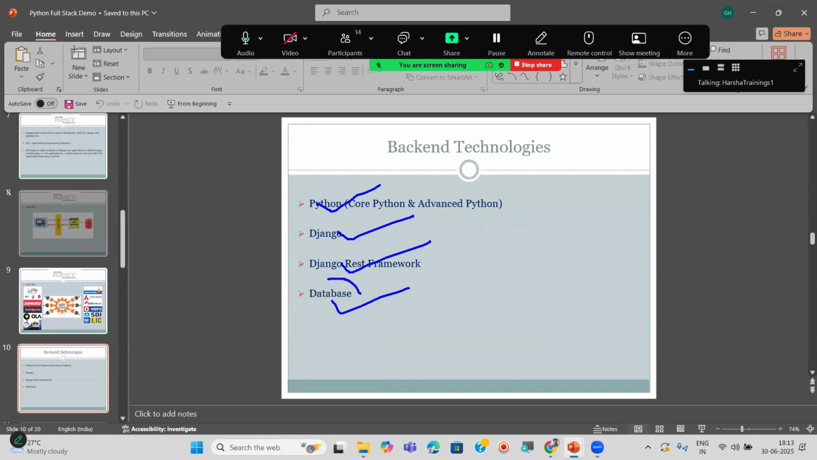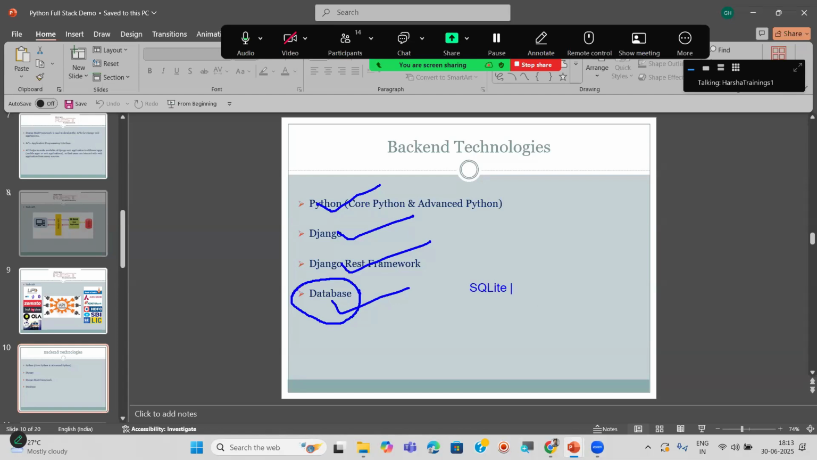Database means, as I said already, any application has data. Yes or no? Any application or project has data, right? If you want to maintain, store, or process that data, we require a place. That place is your database. There are different databases like MySQL, Oracle, PostgreSQL. By default, one database will come along with Django. What is the database? I said SQLite. Good. SQLite is the default database which comes along with Django.